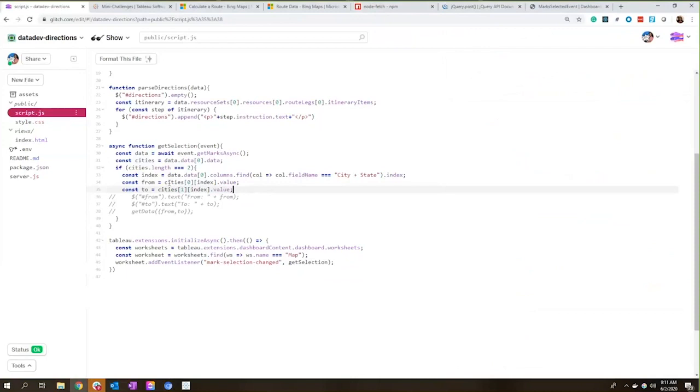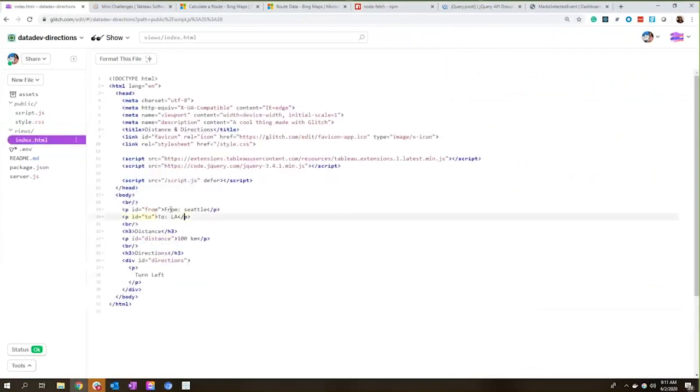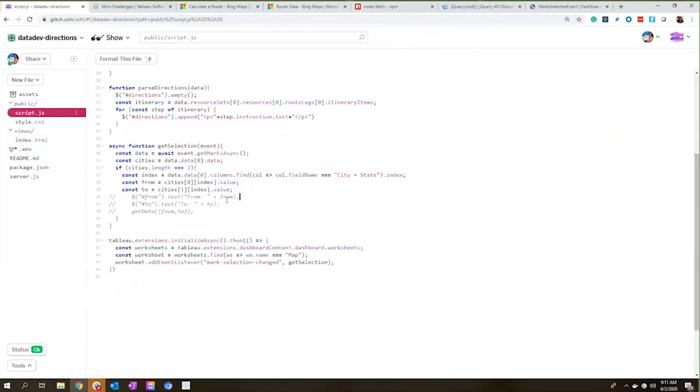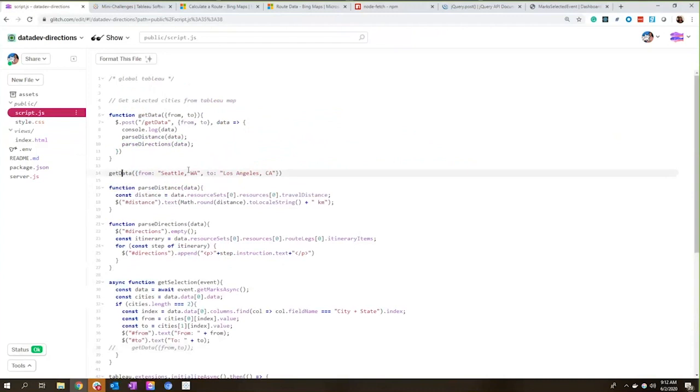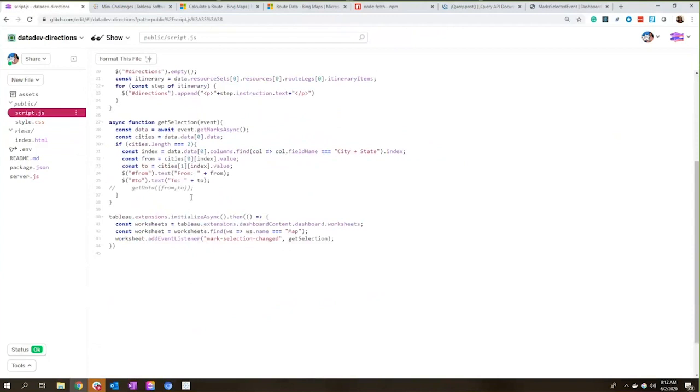Now that we have the from and to cities, we can go ahead and again use some jQuery here to populate the from and to text. Remember, those are at the top here, just showing what cities were selected. So I'm going to just say from and to, and I'll add in the from and to cities. And most importantly, instead of running the get data function with our hard-coded cities, we can now get rid of that and use the from and to cities that we have selected from the map.